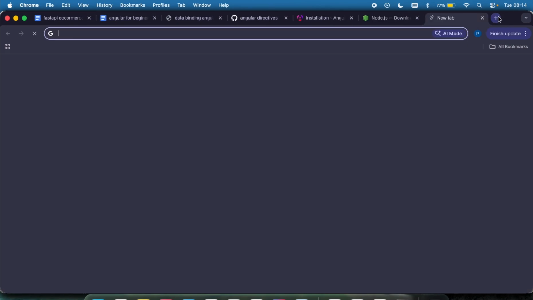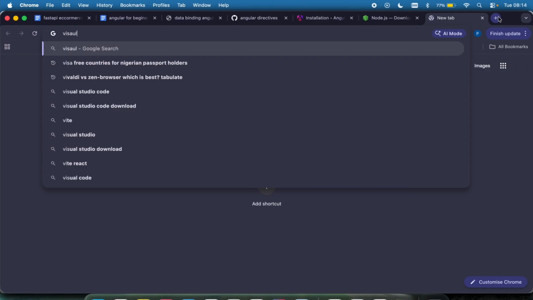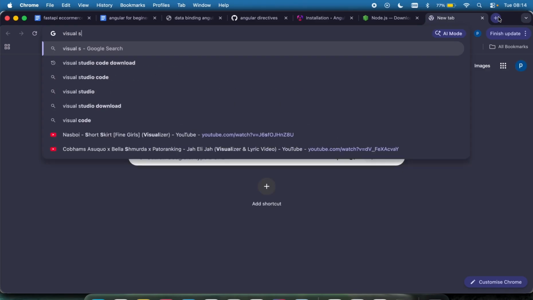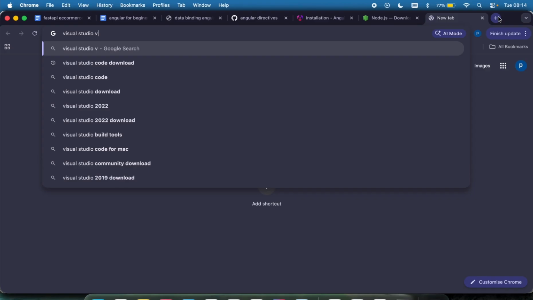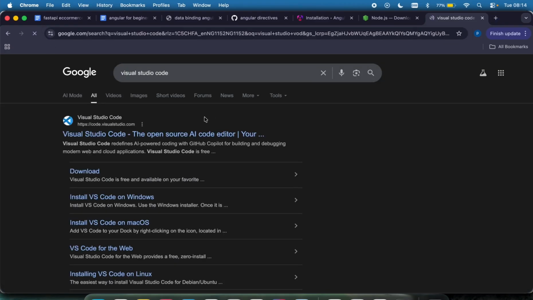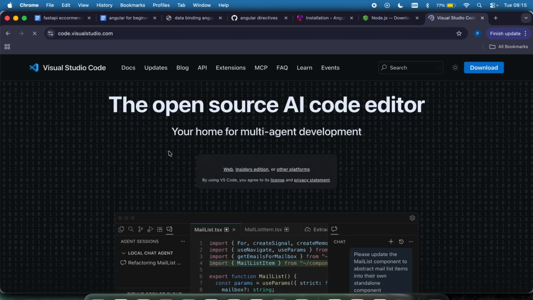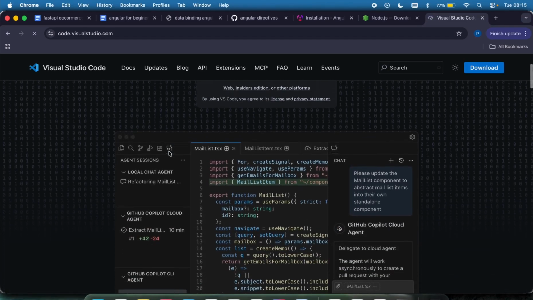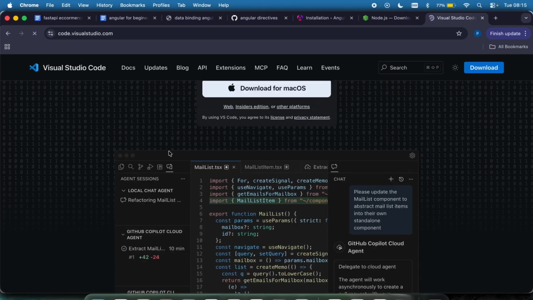Now the next thing for us to do after you've downloaded your Node is to download the text editor called Visual Studio Code. You can go to your browser, say Visual Studio Code, and then you can download this right here, code.visualstudio.com. It's an IDE that is popularly used to write your code. It can be your JavaScript code or TypeScript code in the case of Angular.